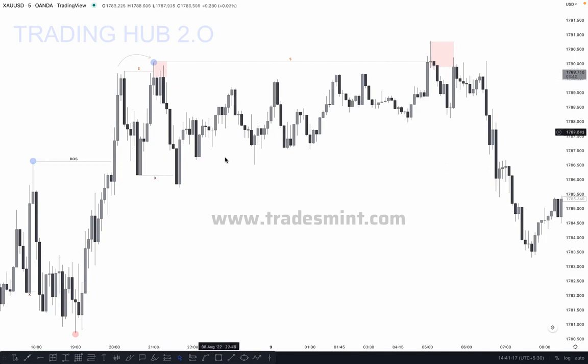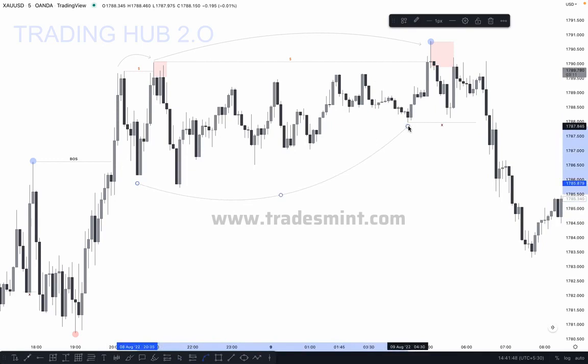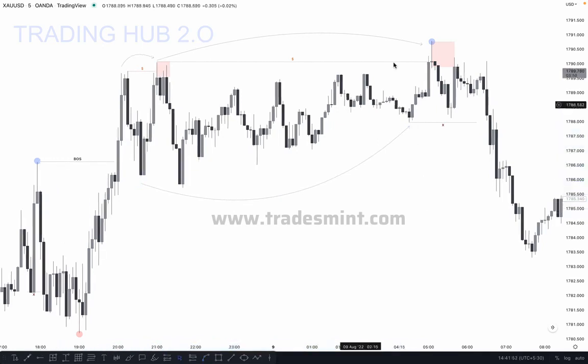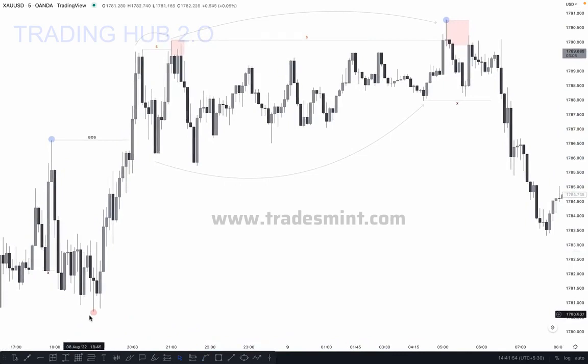Okay, but what is happening with the structure? So our structure shifts from here to here. Why? Because the market did not close above it. Our major high is transferred from here to here. And then what happened here? You can see our main inducement is transferred here, and this is our inducement. Why? Because our higher high is transferring, so our inducement is also transferring from here to here. So this is our break of structure, this is our higher high, and this is our higher low. Our main structure is bullish, but for the short term we can sell to apply anti-type 3.